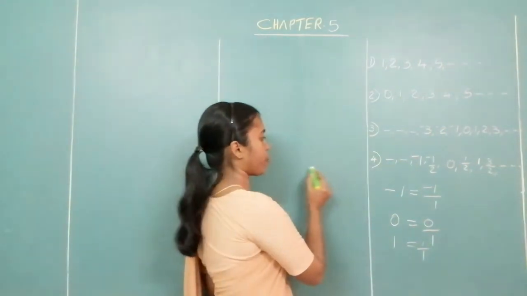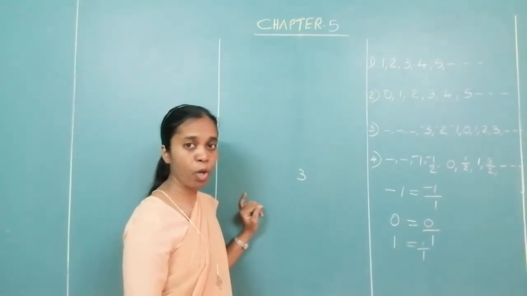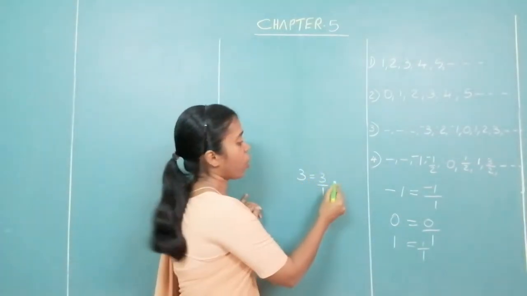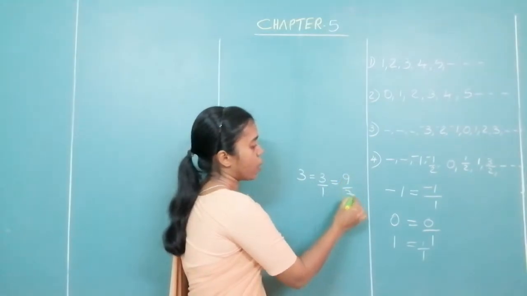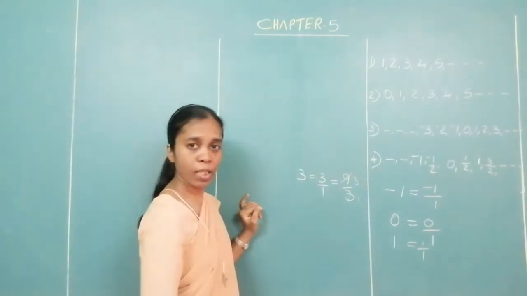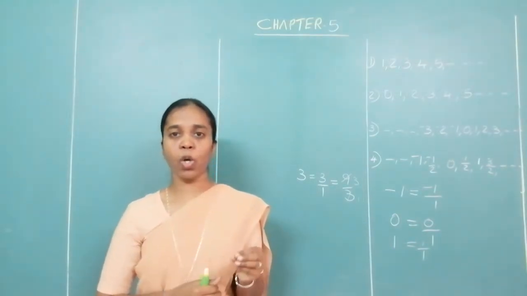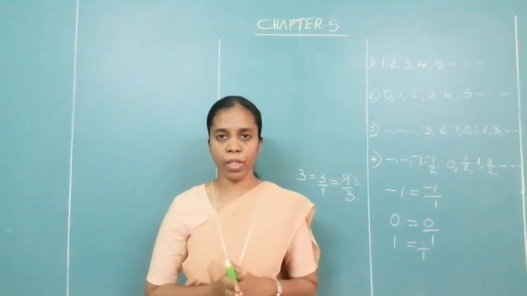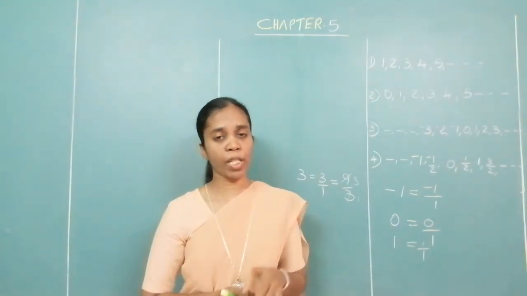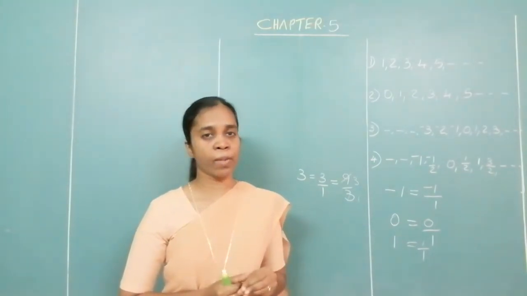Suppose I have 3. Is 3 a rational number? Can you write 3 in the form of a fraction? Of course, you can write it as 3 upon 1. You can also write it as 9 upon 3. 3 ones are 3, 3 threes are 9, and 3 upon 1 again is 3. So, any given number which can be written in the form of a fraction is called a rational number. A number which can be written in the form of m upon n, or numerator denominator form, or if it's a fraction, is called a rational number.